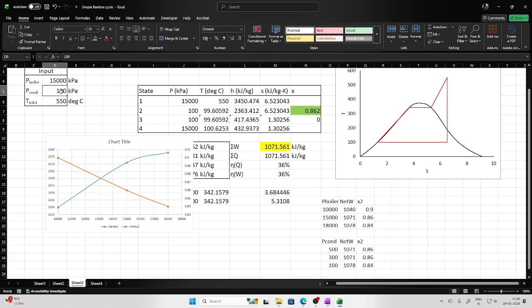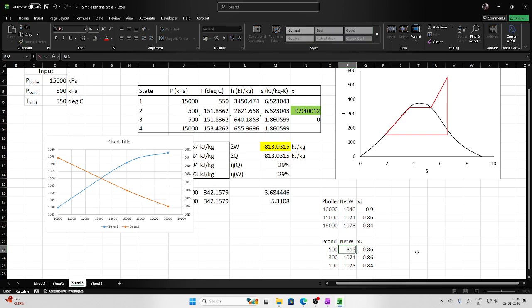So when the condenser pressure was 500, the work output was 813 and the dryness fraction was 0.94, very good dryness fraction. When the condenser pressure reduces to 300, the work output increases to 900 and the dryness fraction reduces to 0.911.